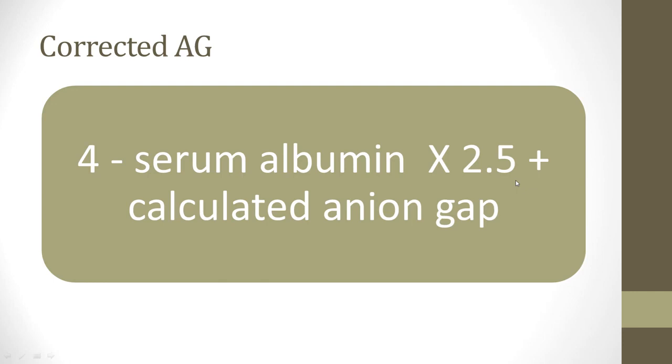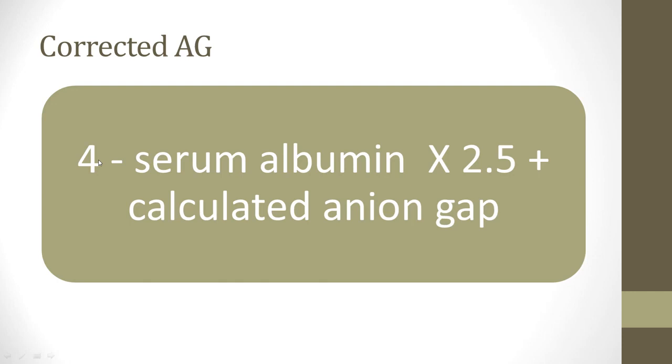The normal value of 10, or 8 to 12, for anion gap is based on the normal serum albumin, which is 4. But if you encounter a patient with a different serum albumin, then you need to adjust it, because the figure of 8 to 12 is taken assuming the serum albumin is 4.